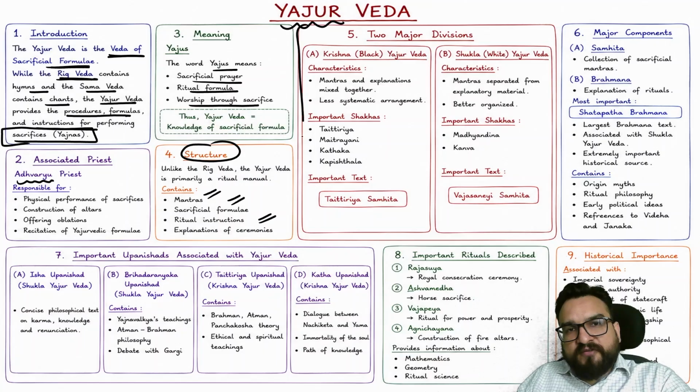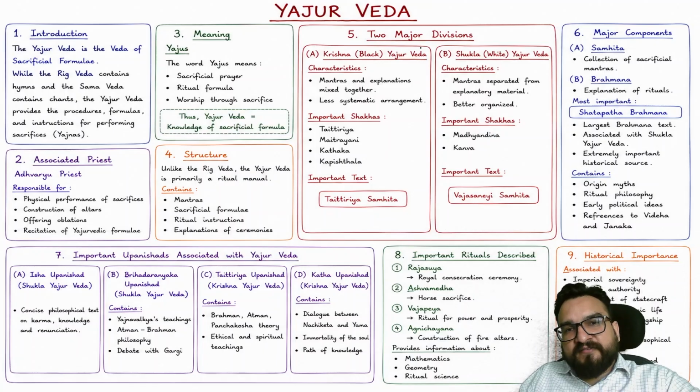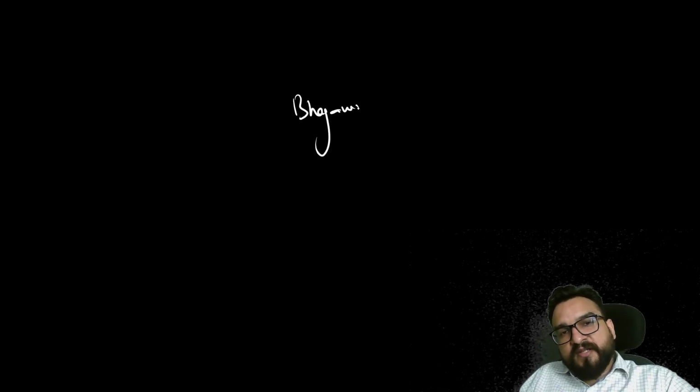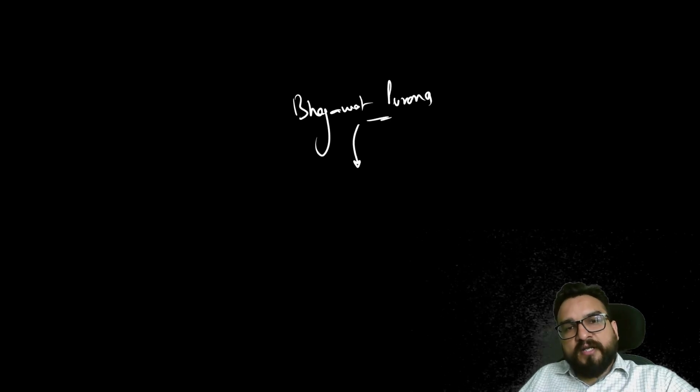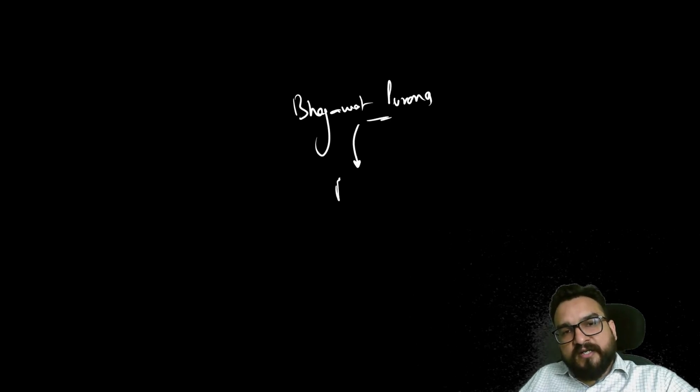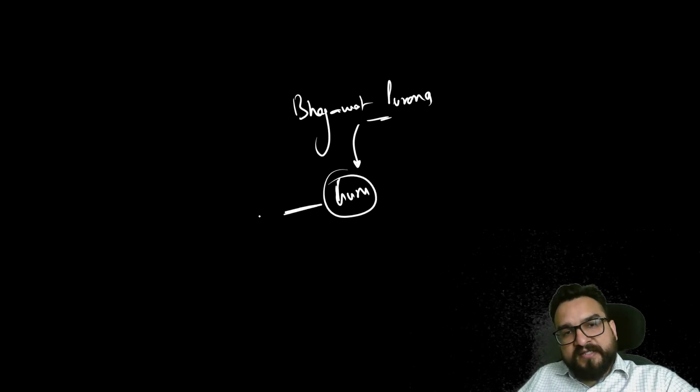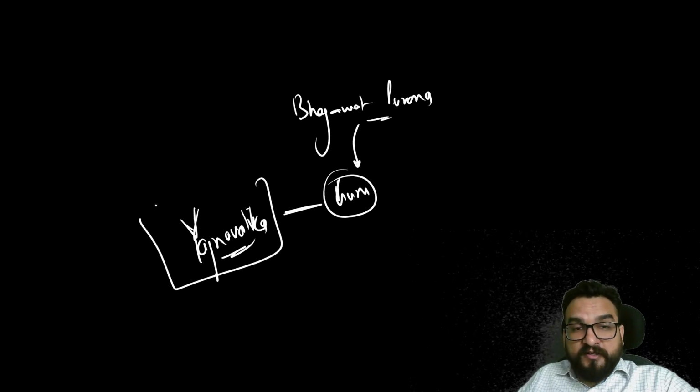Now there are two major divisions. This is very important and this is very interesting. So over here, it is basically an explanation of why these two divisions are there. This has been explained by the Bhagavad Puran. In Bhagavad Puran later on you will be finding there is one story involved over here, that there is the Guru and his Shishya was Yajnavalka. Yajnavalka is a very great scholar of that particular time period.